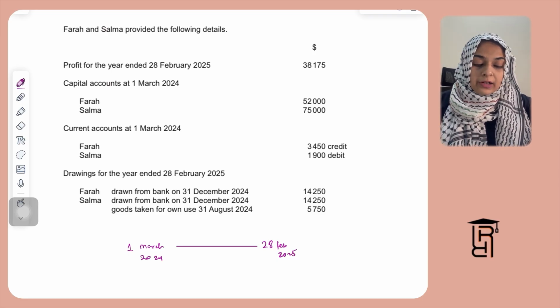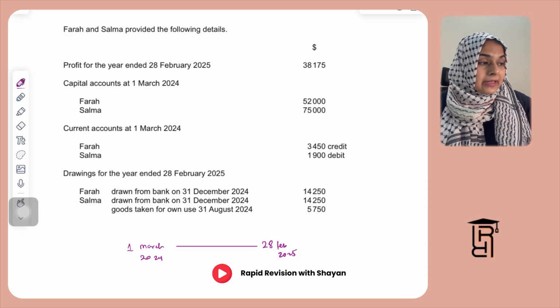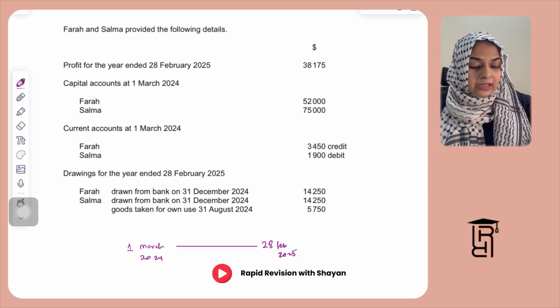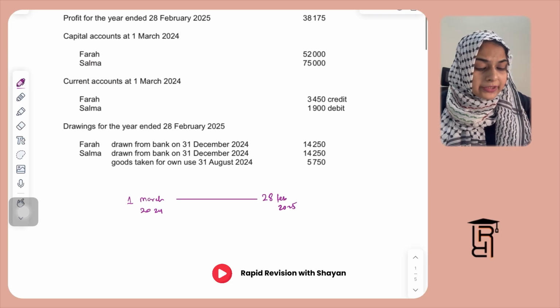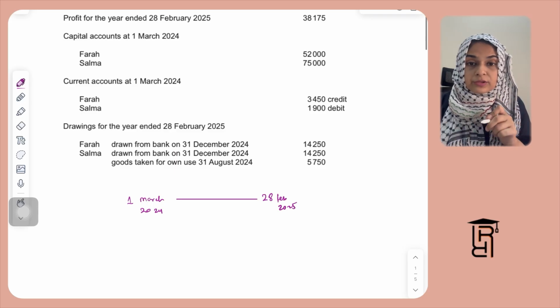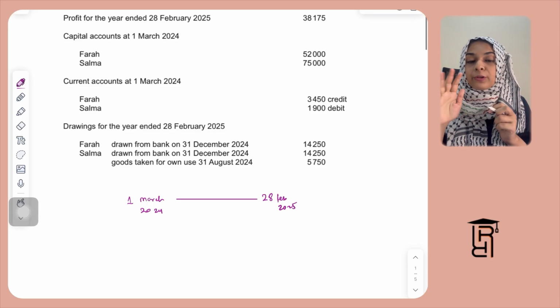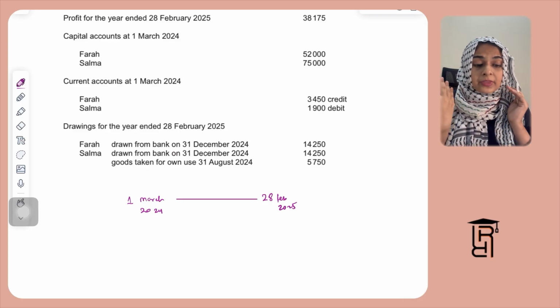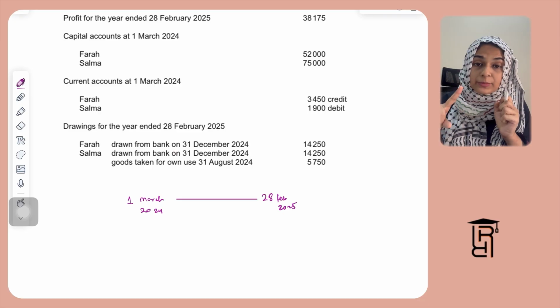And then they've given you current account balances for Farah and Salma. So Farah has a credit balance in the current account and Salma has a debit balance in the current account. Also, they have given you drawings for the year ended 28th February 2025. And what they are telling you here is that they have taken drawings on 31st December 2024, which means that you are not supposed to charge a full year interest on drawings because they have taken the amount from the bank on 31st December 2024.